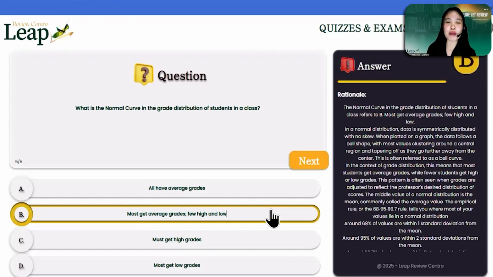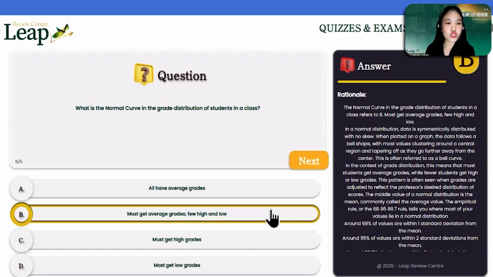So when we talk about normal curve, guys, remember the normal distribution. So if you're going to plot the scores of your students right after the test, you will be generating a normal curve that is equal to the symmetrical bell-shaped curve. Symmetrical meaning to say the right portion of the graph will be equal and similar to the left portion of the graph. So that's for normal curve.